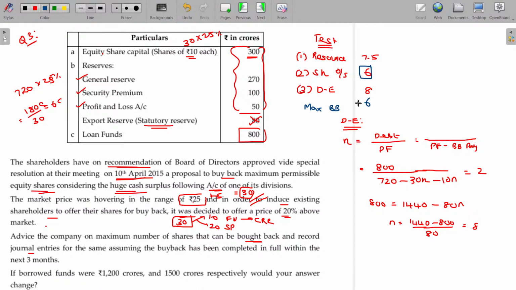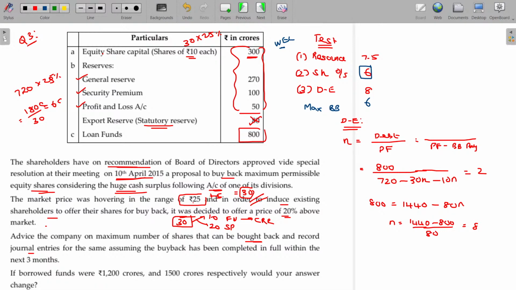Clear? Only this calculation you have to be careful. Debt by equity should be equal to 2. Debt is given. Denominator equity: from the existing equity, subtract the amount payable for the buyback. Don't forget to subtract the amount converted into the CRR for the number of shares. The number of shares is going to be calculated. Keep this being X or N.